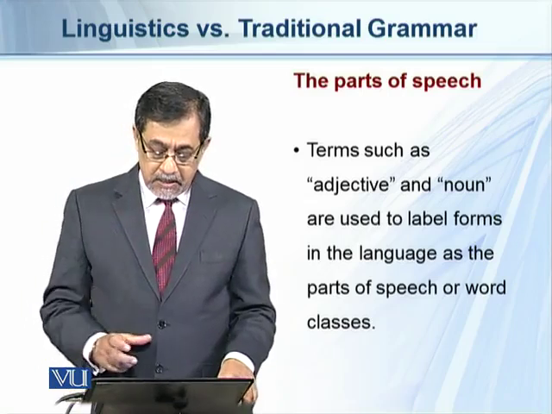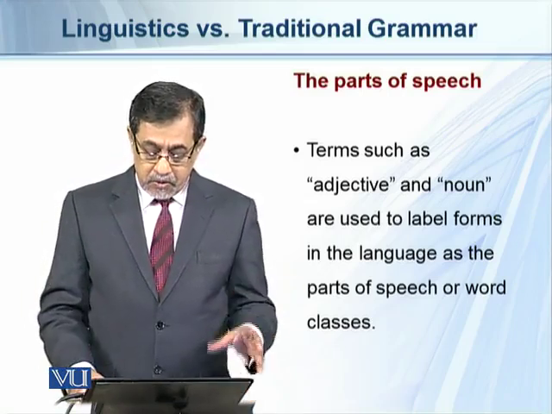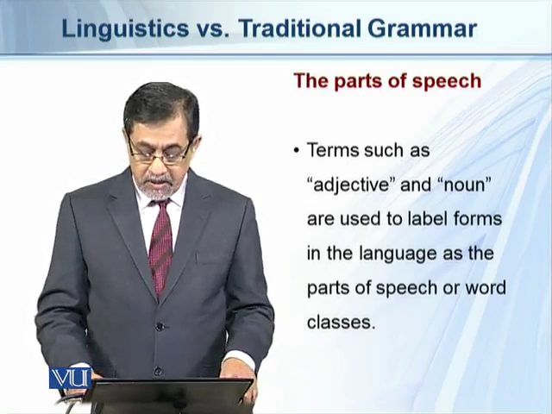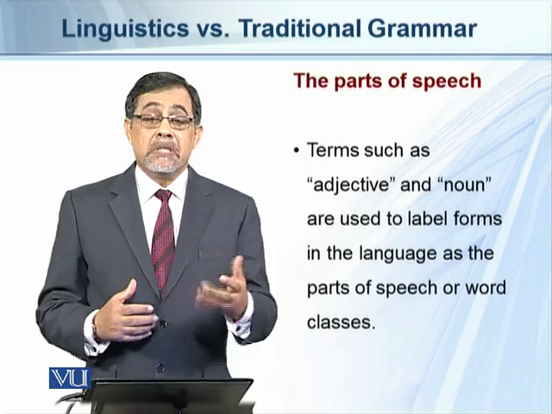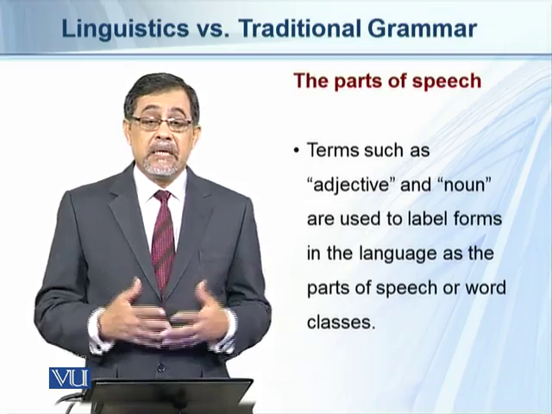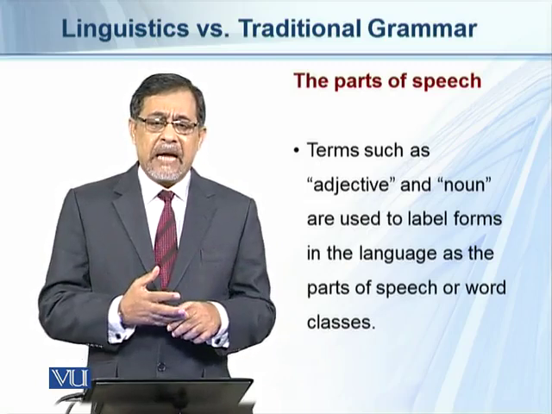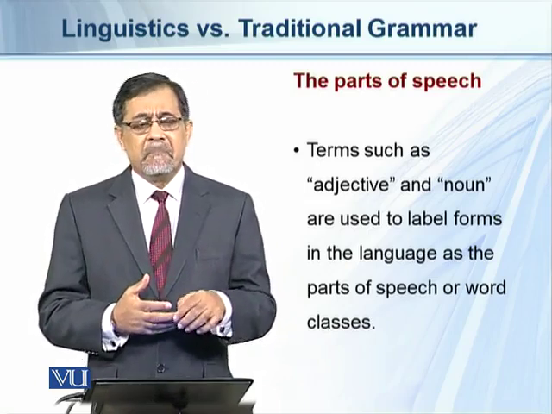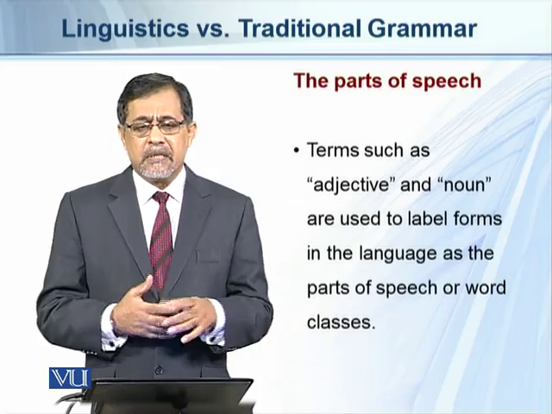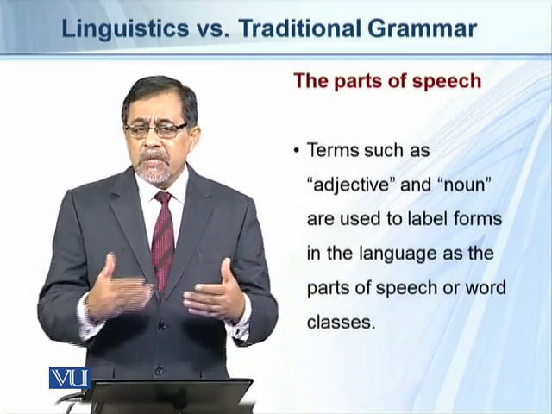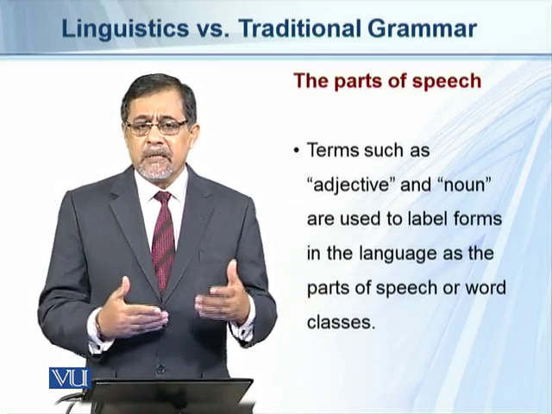So terms such as adjective and noun are used to label forms in the language as the parts of speech or word class. So to these grammatical categories we say parts of speech or word class. So we have noun, adjective, adverb, verb, preposition, conjunction, interjection. We have eight parts of speech according to traditional grammar.